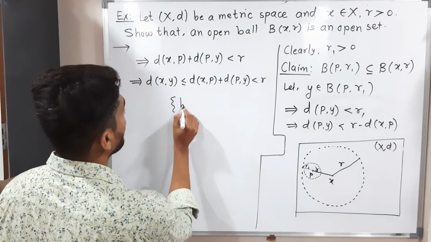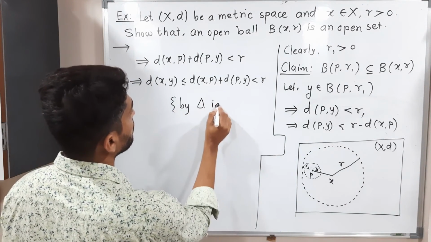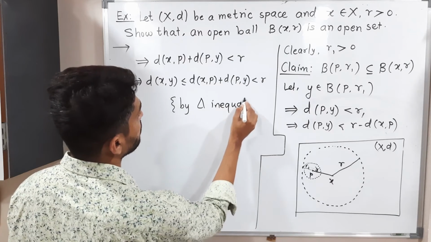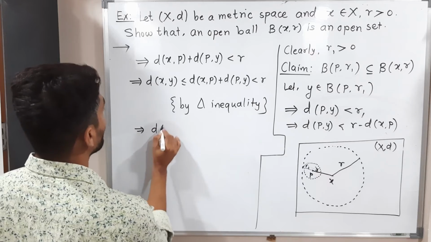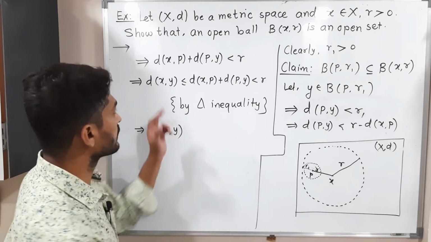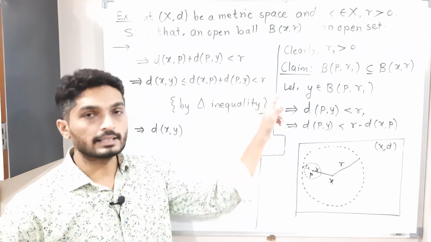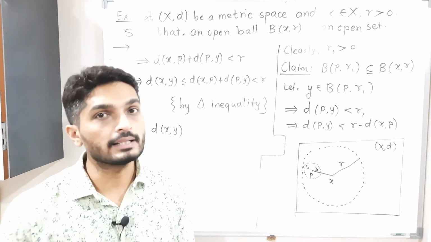So I can mention, by triangle inequality, this implies d(x, y) is less than r. What we get here is a less than b, b less than c, so if you combine, we can write a less than c.